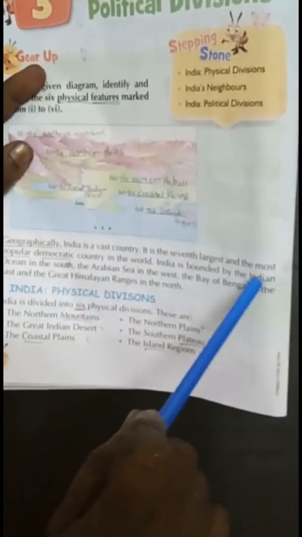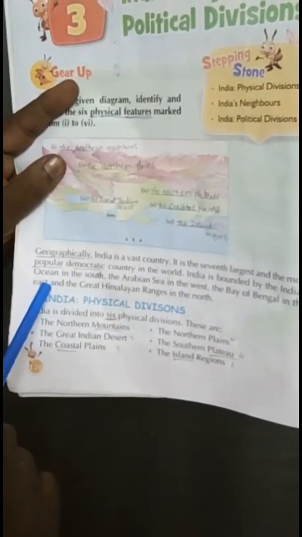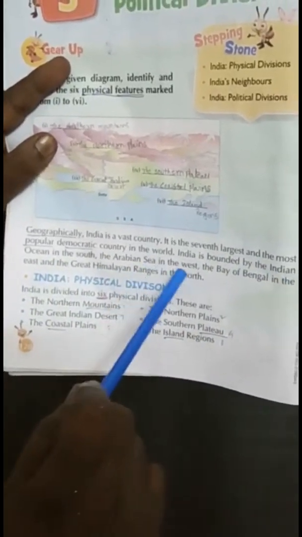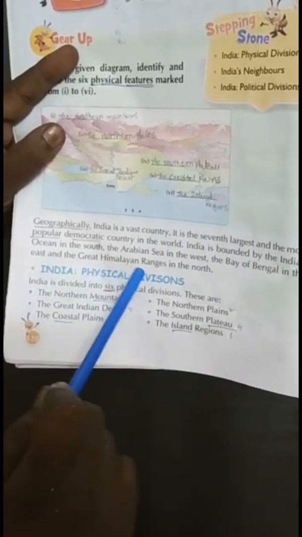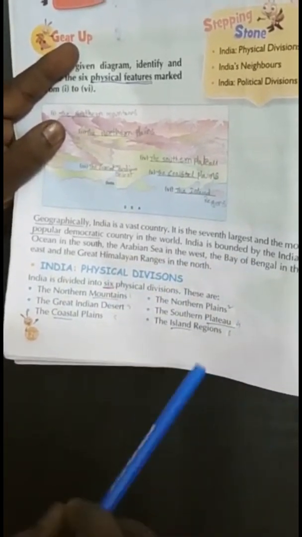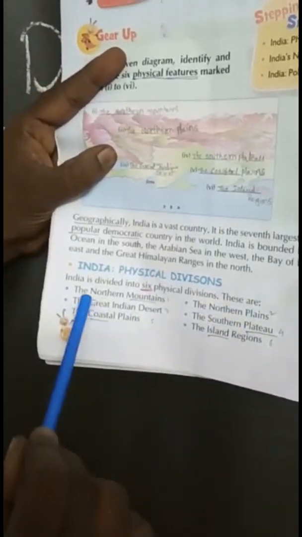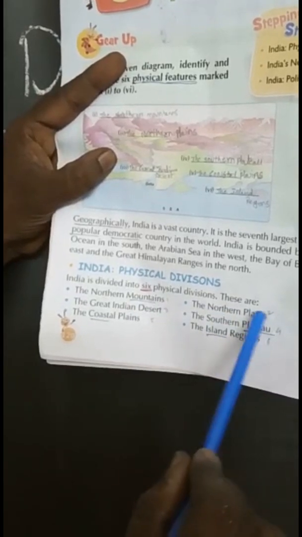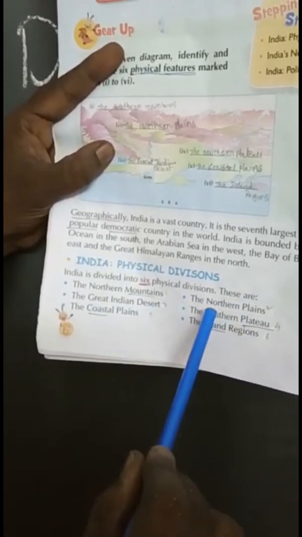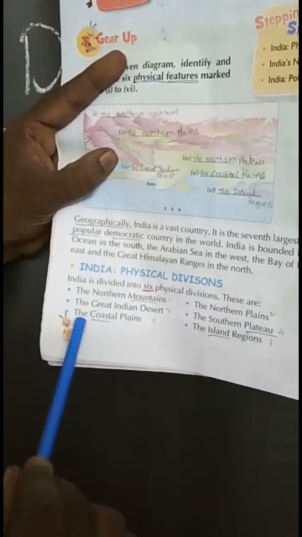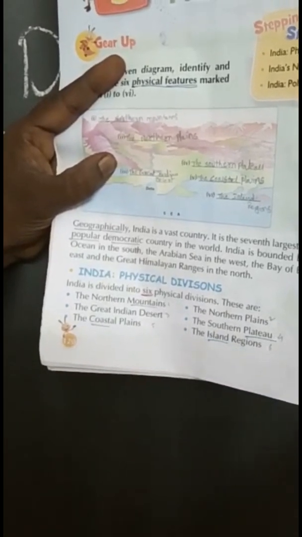India is bounded by the Indian Ocean in the south side, the Arabian Sea in the west side, the Bay of Bengal in the east, and the great Himalayan ranges in the north. We have to see these are all the physical divisions. The 6 physical divisions: northern mountains, northern plains, great Indian desert, the southern plateau, the coastal plains, the island regions.